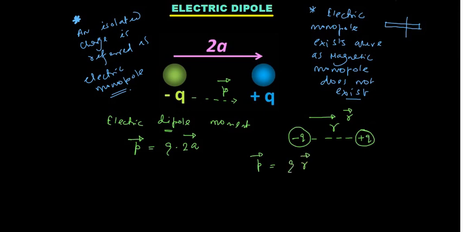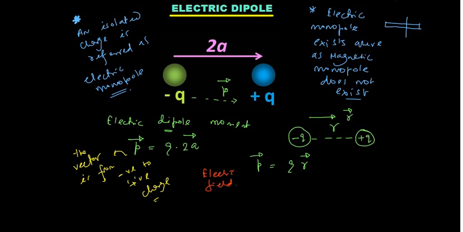So what is the direction of P vector? As I said, I will repeat here, the vector is from negative to positive charge. Please do remember that. Whereas if you think about the electric field vector, the electric field vector is basically from positive to negative charge, right?